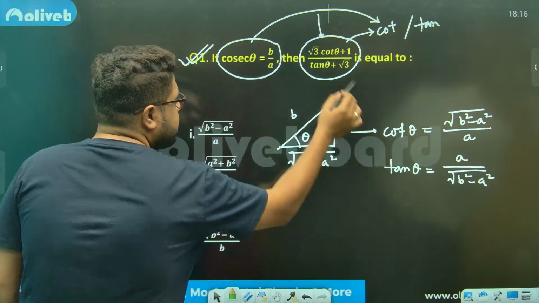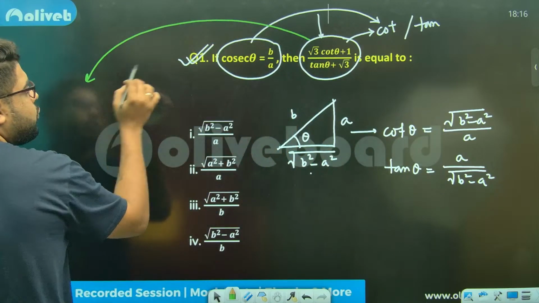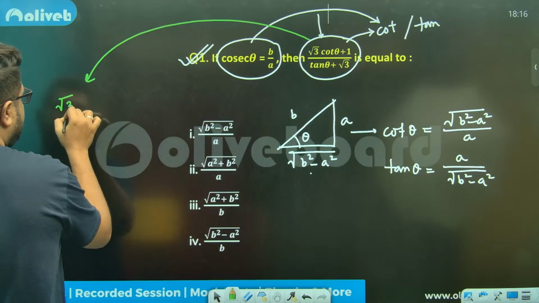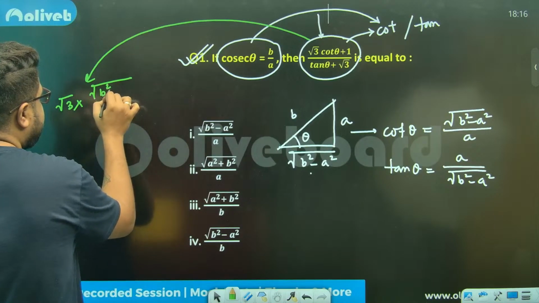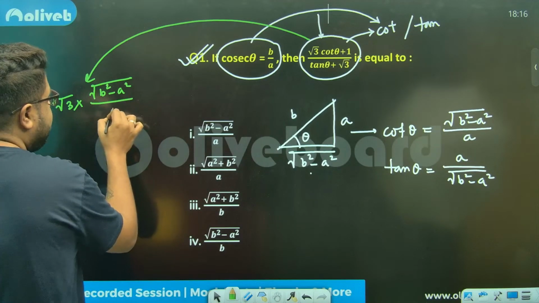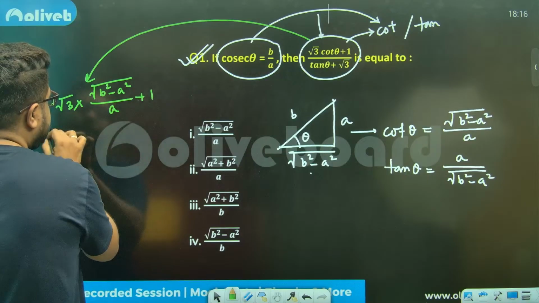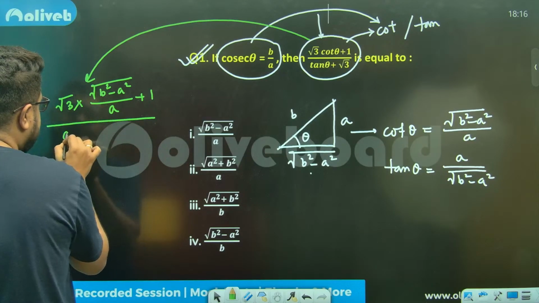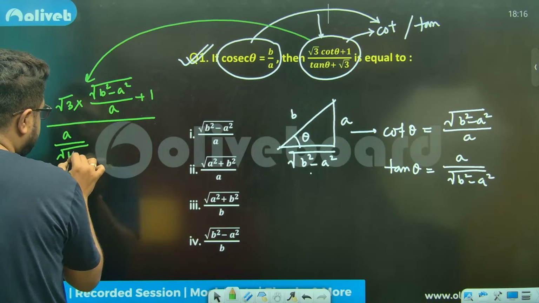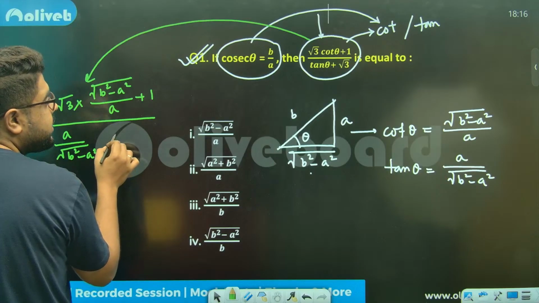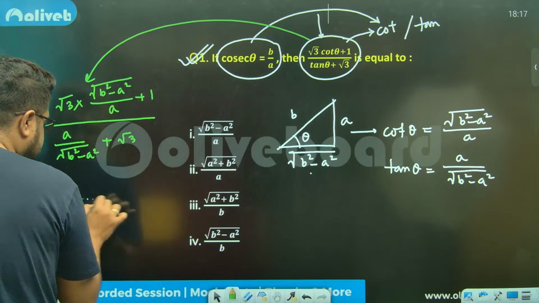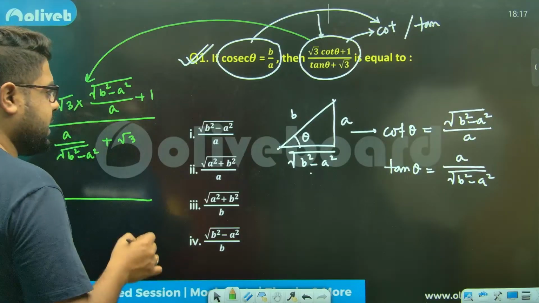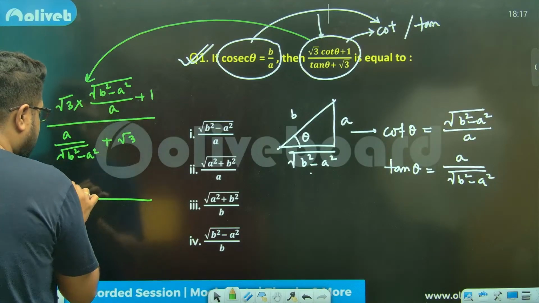Simple question, you just put the value. Root 3 into cot theta will be root over of B square minus A square by A, plus 1 divided by tan theta is A by root over of B square minus A square, plus root 3. Now the calculation: take the LCM, the A is over here.